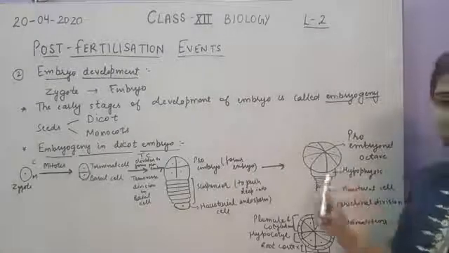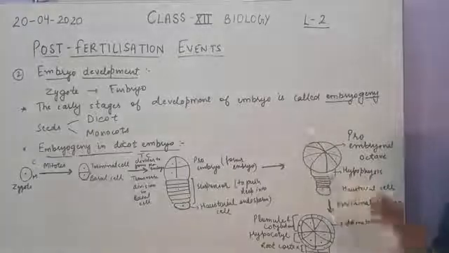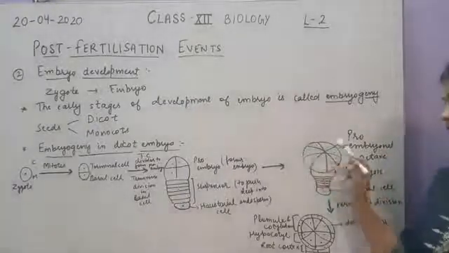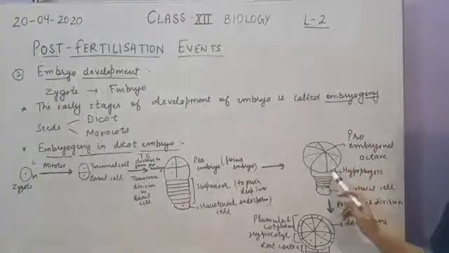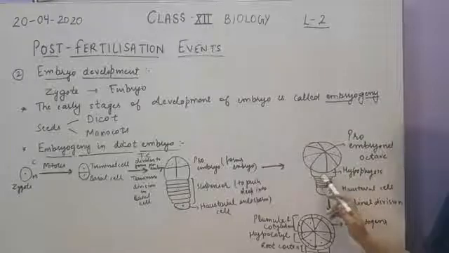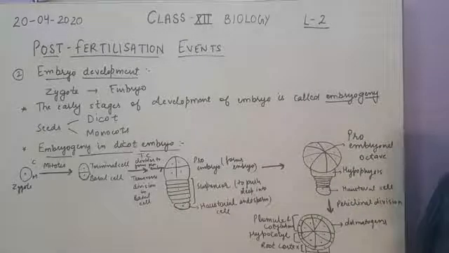Why it is different from the other cells, we will see later. So it is called hypophysis. So is this structure clear to you? This is the proembryonal octave having 8 cells in it. Then the next cell, that is the first cell of suspensor, called hypophysis. Then this is the suspensor, and the last one is the haustorial cell.